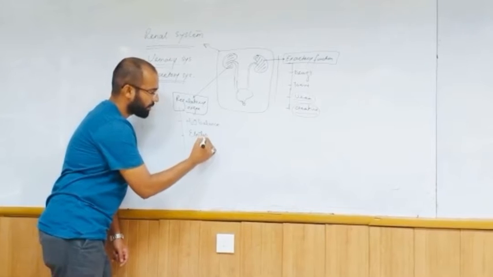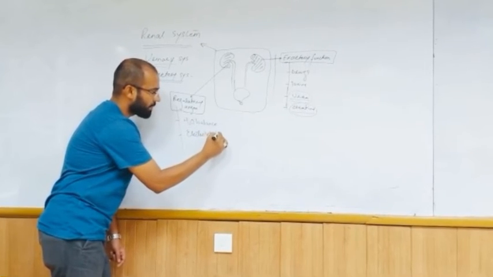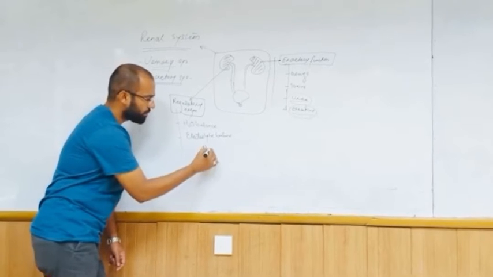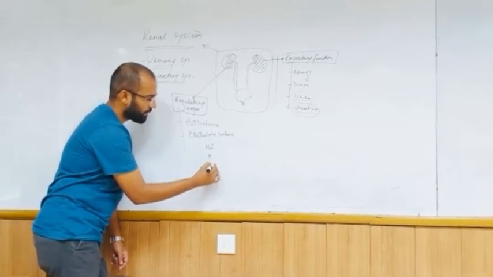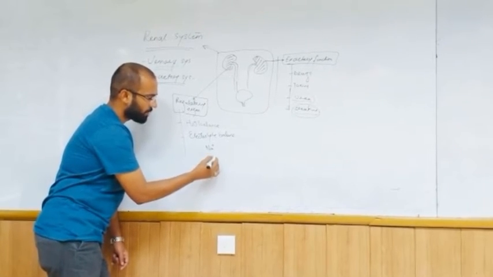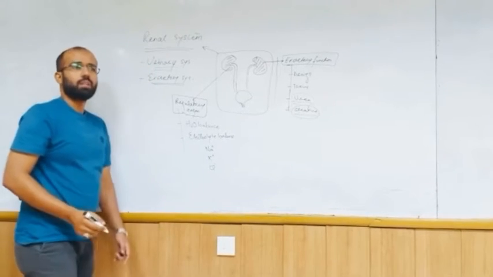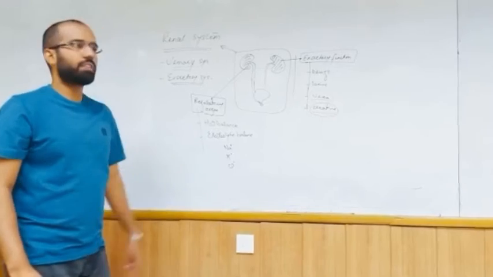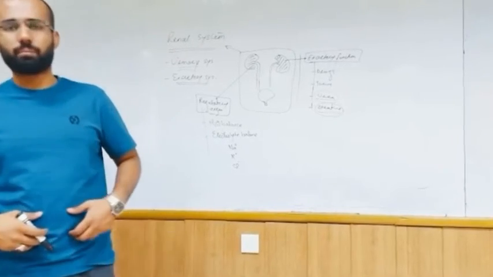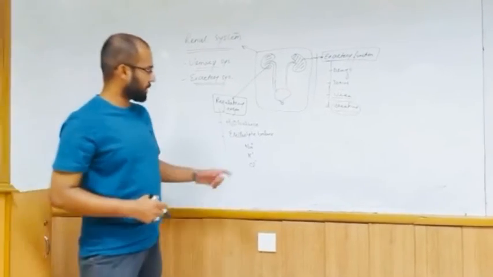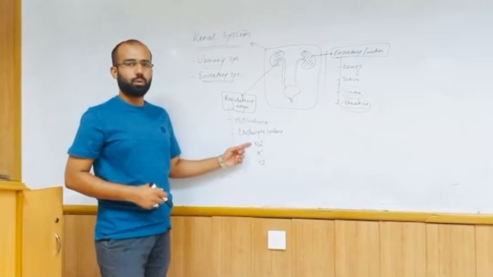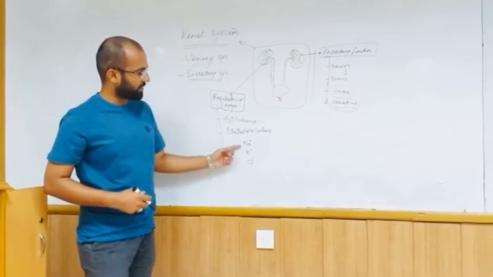It regulates many electrolytes, including sodium, potassium, chloride, and bicarbonate, and so on. So, what should be the normal concentration of sodium, potassium, and chloride in your body? Every good student should know the concentration of these three ions in your body.